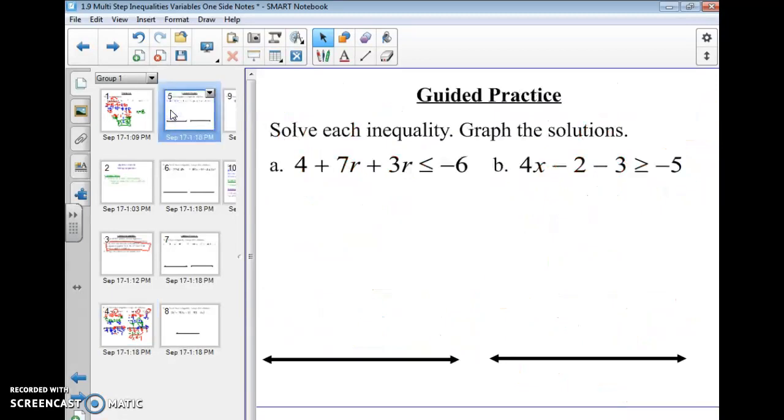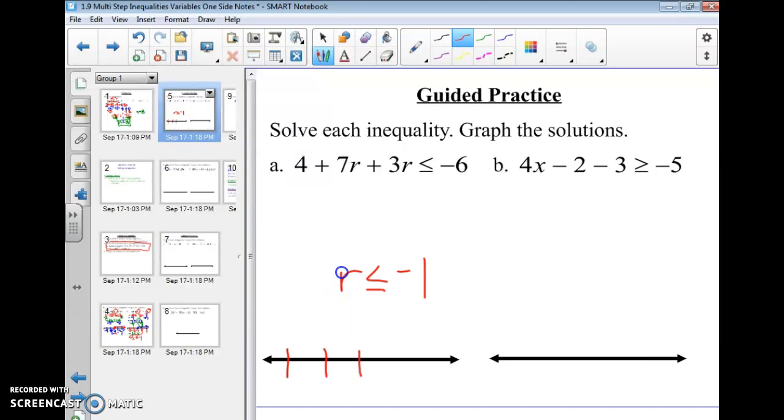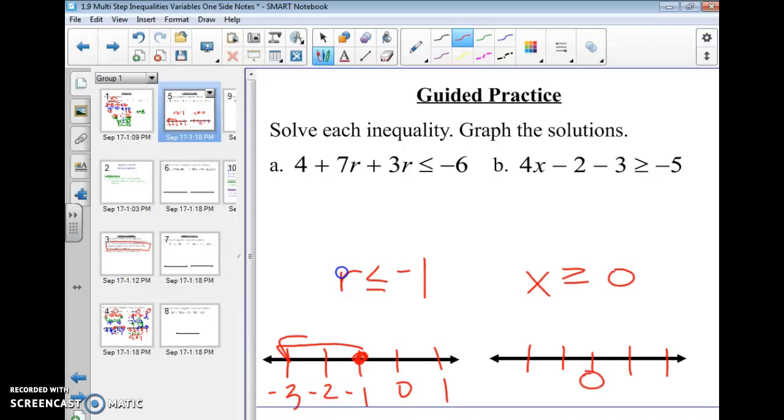I would like you to try these. I'm going to give you an answer here. I'm getting something is less than or equal to negative 1. And x is greater than or equal to 0, which a lot of you on the test got freaked out by when you had to divide and you ended up with 0. 0 is still a number, so that's an acceptable answer. A lot of you put no solution, but 0 is a solution.